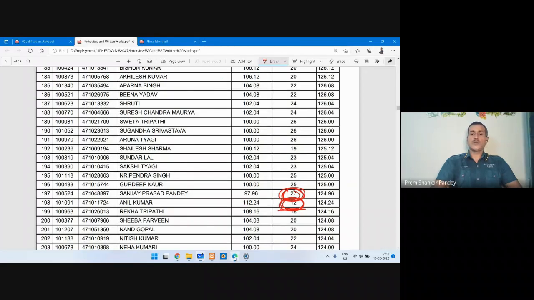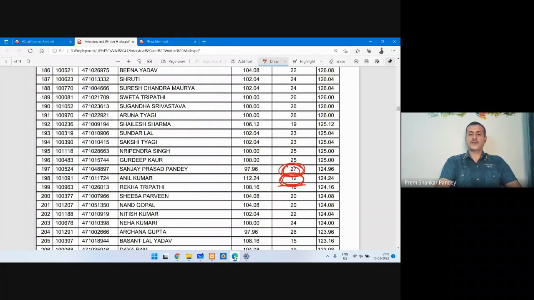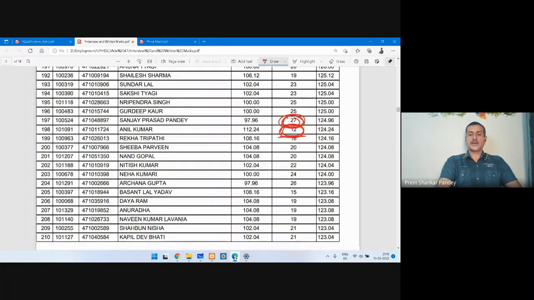But the one who has got 95 marks, you can see the minimum marks that the candidate has got.